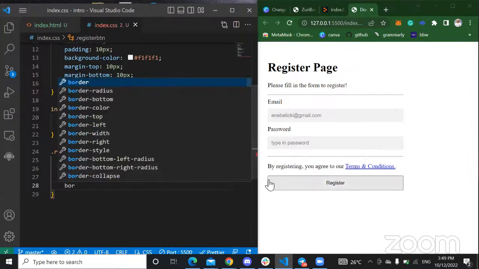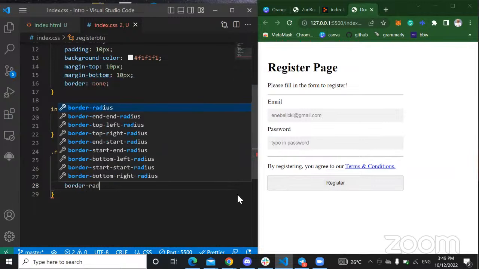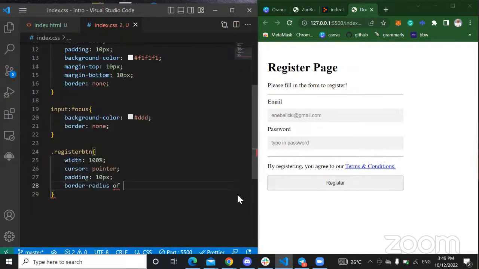I can give the border radius. You can see the border of this. I can make the border rounded, less sharp, so I can give this a border radius of 5 pixels, right? Border radius simply makes your border rounder, and as you can see, it's now rounder. If I make this 15, you'll notice, I made it 51 and it's way rounder. Depending on what you want to do. I think it actually looks cool, so let's leave it that way.